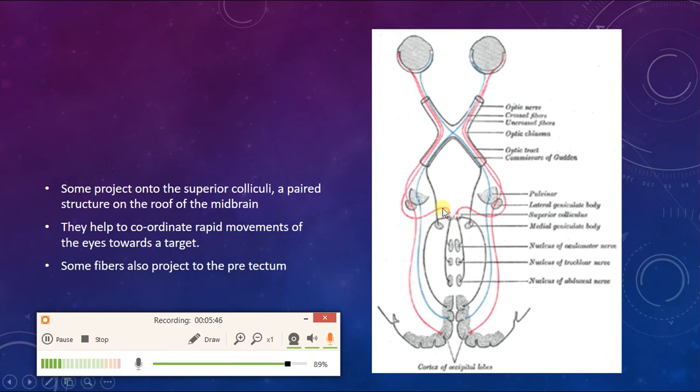The majority of the fibers travel back towards the occipital lobes in optic radiations, whereas some of them project to the superior colliculi and the pretectum. These are involved in the pupillary light reflexes.